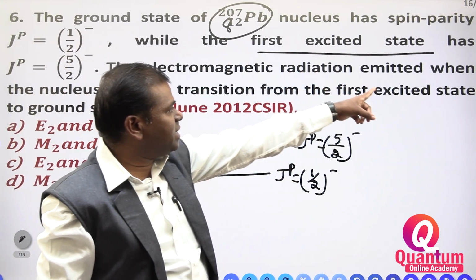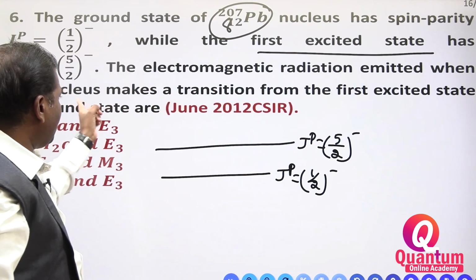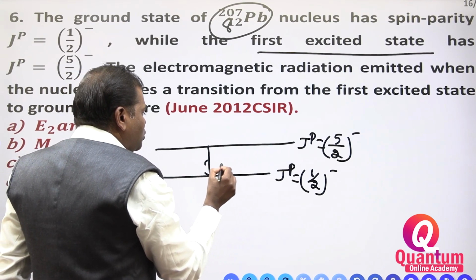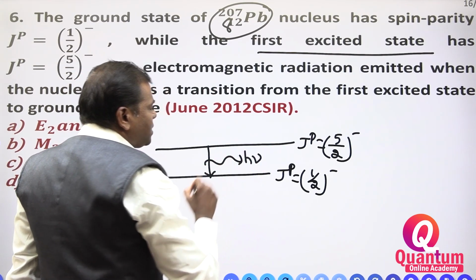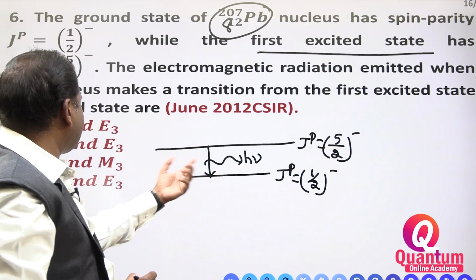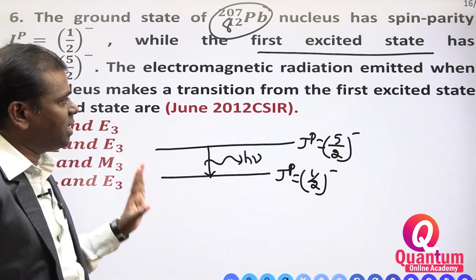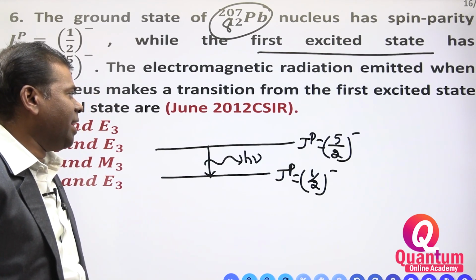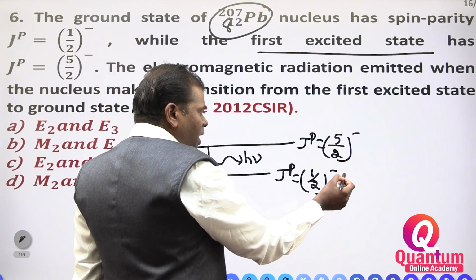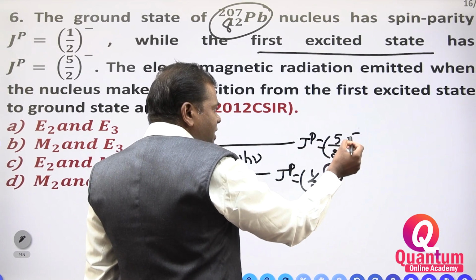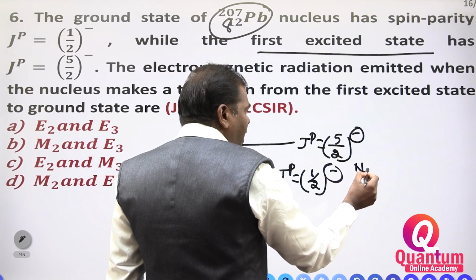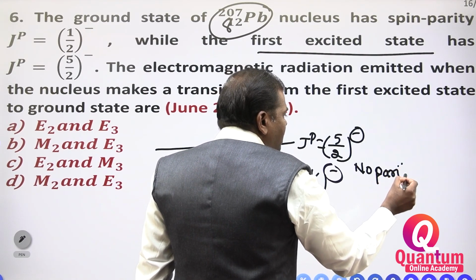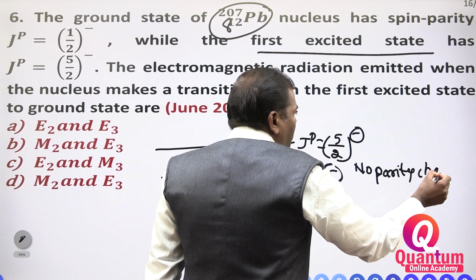The electromagnetic radiation emitted when the nucleus makes a transition from the first excited state to the ground state. There is an electromagnetic transition that takes place. Which type of electromagnetic transition are they asking? First you have to see, this is negative parity and this is also negative parity. No parity change, keep that in your mind.